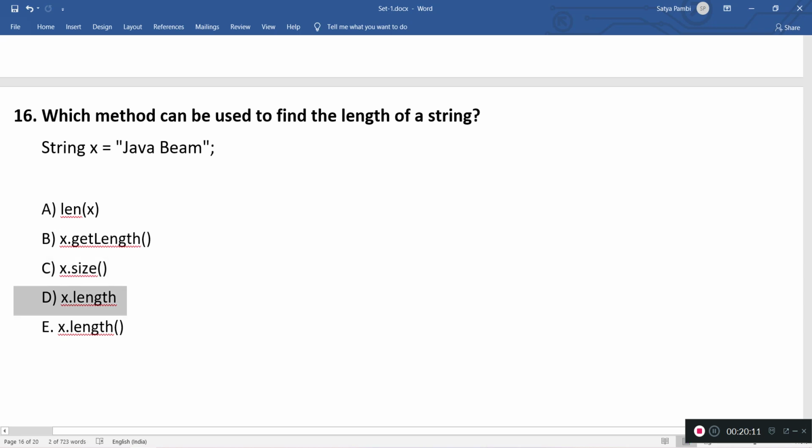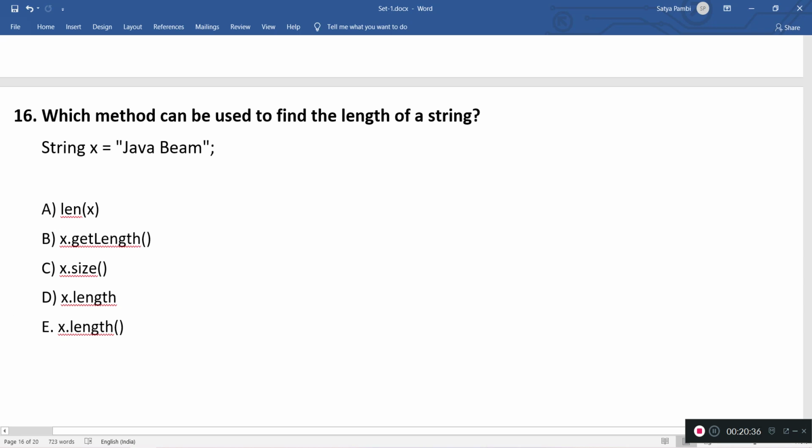Coming to x.length, is the length property available? No, in a string object there is no length property. The length property is available only in Java arrays. There, to get the length of an array we can use the .length variable or property, but in string we can't.